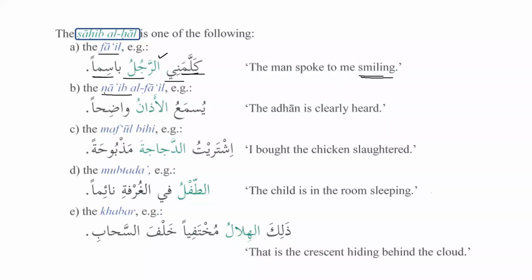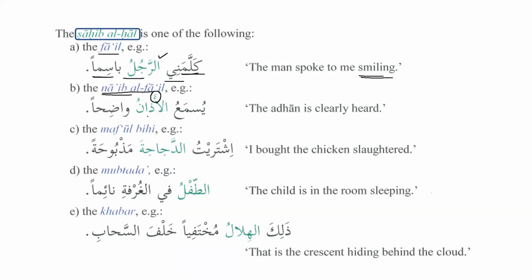Then it can be na'ibul fa'il. Na'ibul fa'il, we know that it always comes in passive sentences. For example, yusma'ul adhanu wadihan. The adhan is clearly heard. So if someone asks you, how is the adhan heard in your house? You say, yusma'ul adhanu wadihan. The adhan is clearly heard.